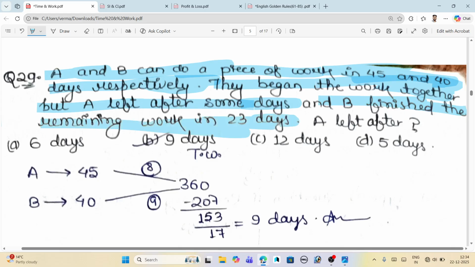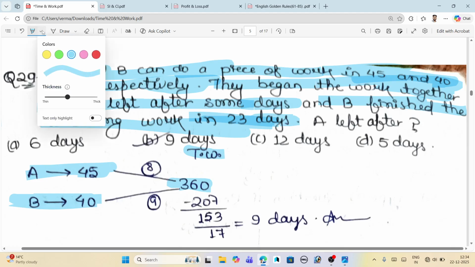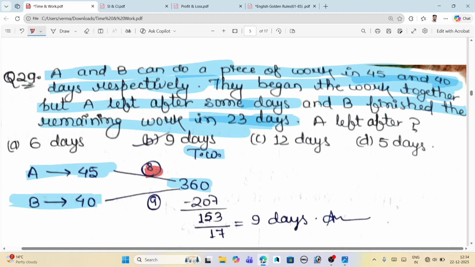Just understand this question. From the first line we can conclude that A does the work in 45 days and B can do the work in 40 days. The next step is to take the LCM of 45 and 40, which is 360, and this is our total work. TW means total work. The efficiency of A is 8, and you know we calculate the efficiency by dividing total work by total days or time. The efficiency of B is 9.